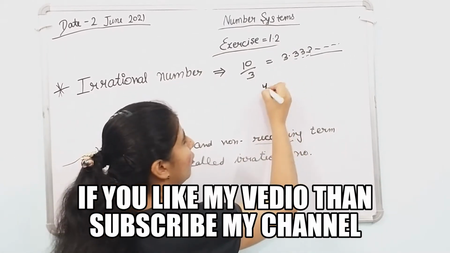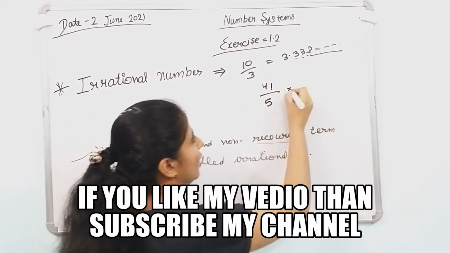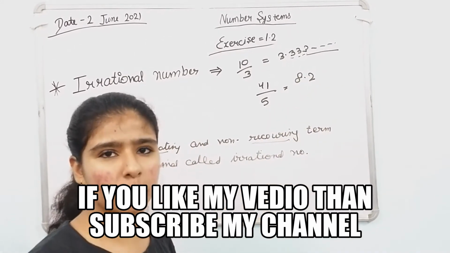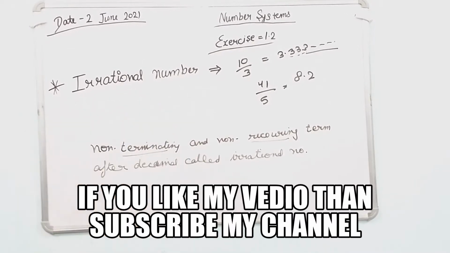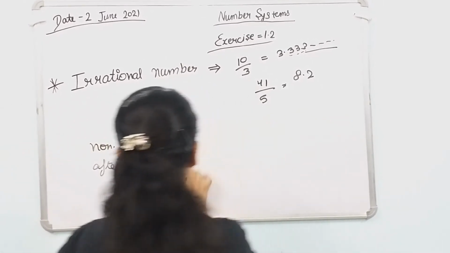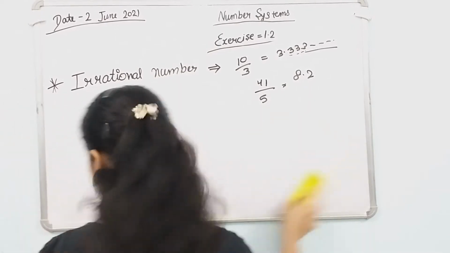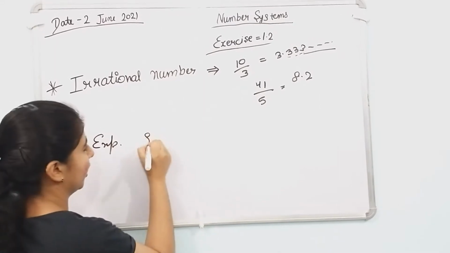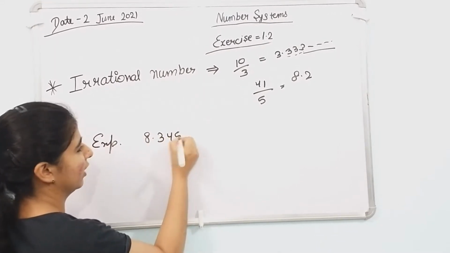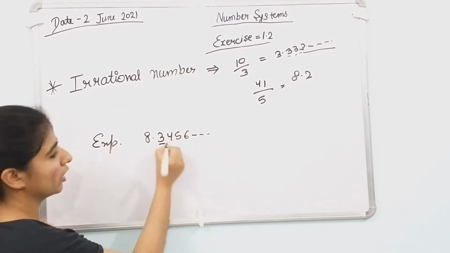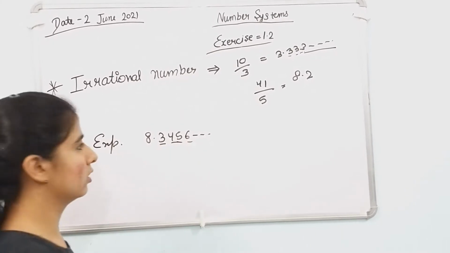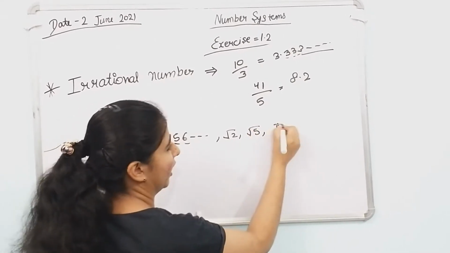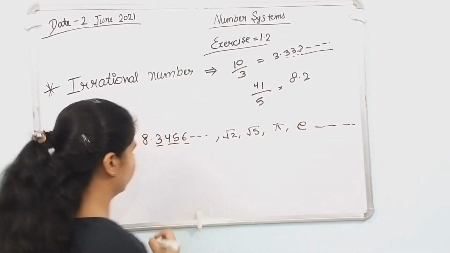If we take 41 upon 5, it is 8.2. This is terminating because it stops. Examples of irrational numbers are 8.2345 6 and so on. This is not a repeating term; all digits are different. And root 2, root 5, pi, e, etc.